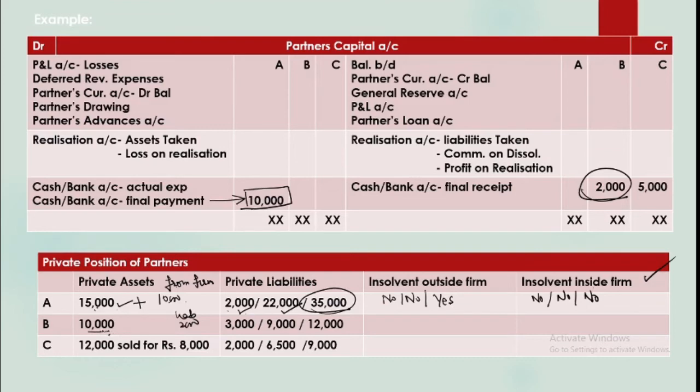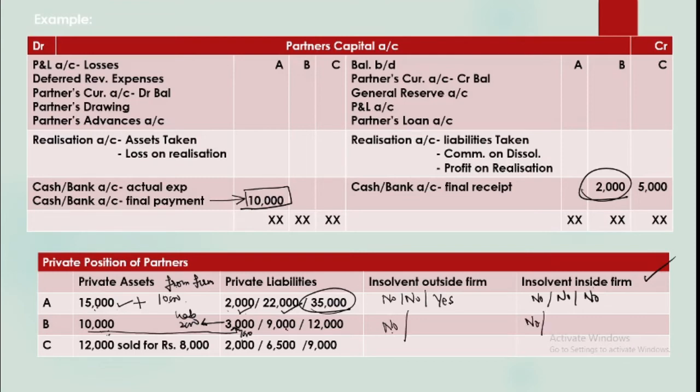No, the rule says that out of his assets, first of all the person is to pay his personal liabilities, and then if any money is left, then he can pay his liability towards the firm. So in the first case, when he is having liabilities of 3,000, he will be left with 7,000 rupees of cash. So obviously he can pay this liability. So the person is not insolvent outside the firm as well as inside the firm.